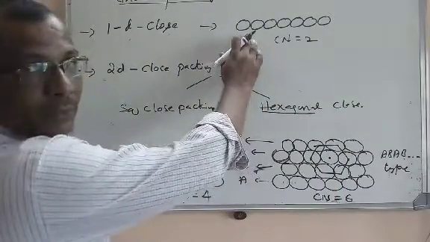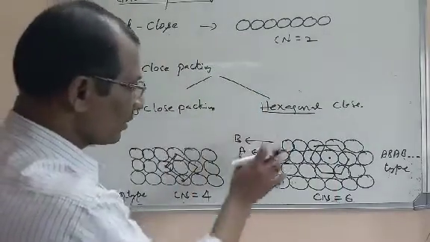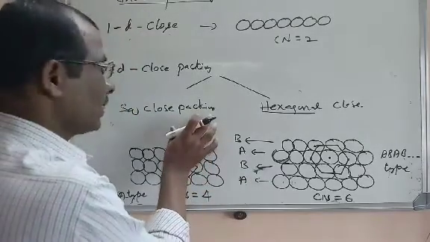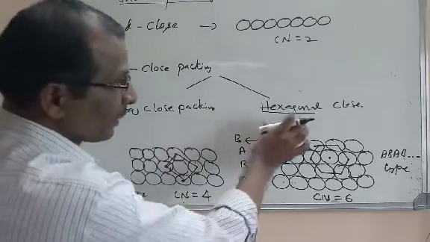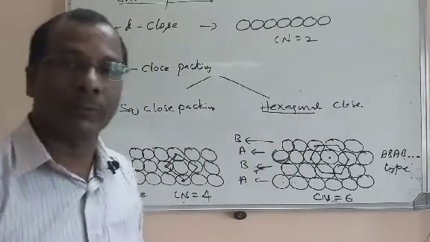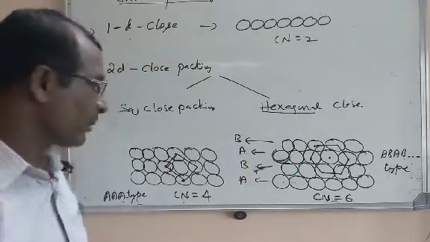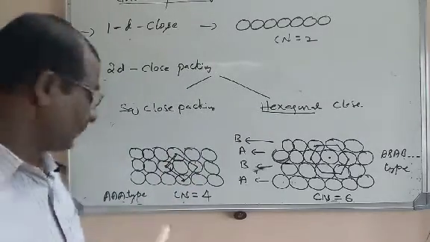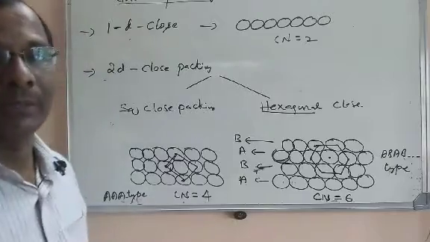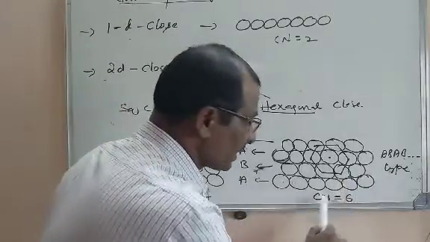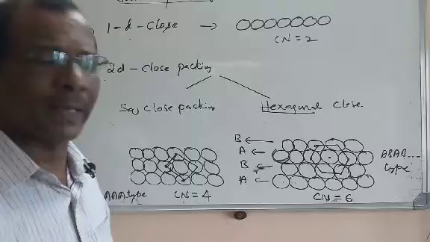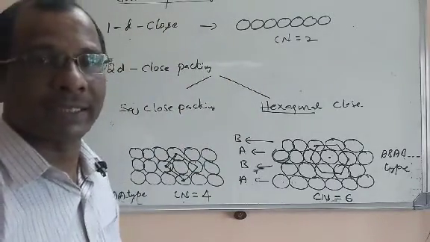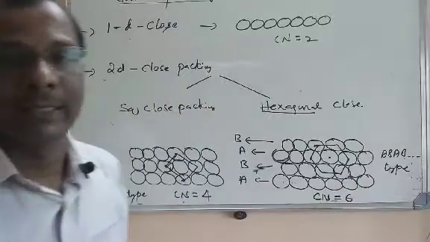So 1-dimensional we have revised, 2-dimensional also we have revised. How many types of 2-dimensional are there? There are 2 types. One is square close packing. The other one is hexagonal close packing. What is the coordination number in 2-dimensional square close packing? Coordination number is 4. What is the repeating pattern? A. What is the coordination number in hexagonal 2-dimensional close packing? Coordination number is 6. And what is the repeating pattern here? AB is the repeating pattern.